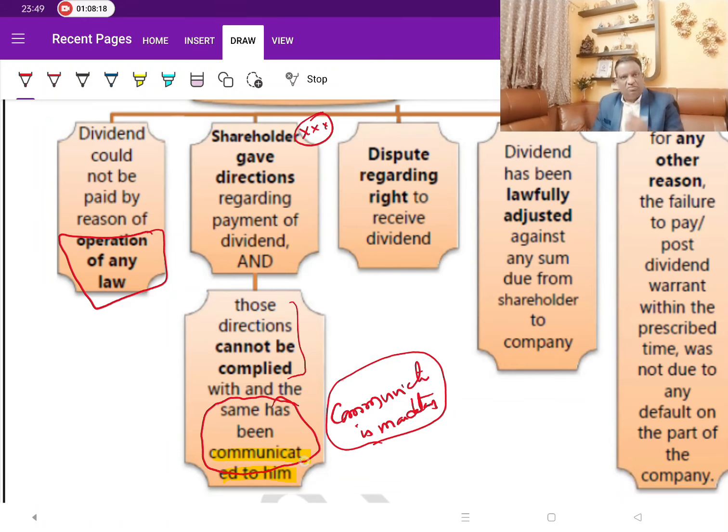The company is still punishable. So this point is the most important point from the examination. I'll show you through the questions. I will take you through it. Then the third one, dispute regarding the right to receive dividend.